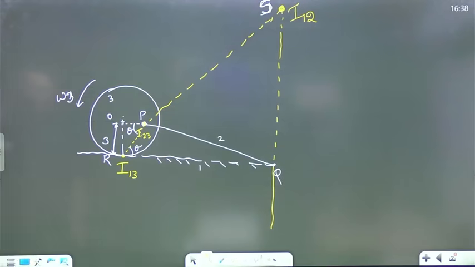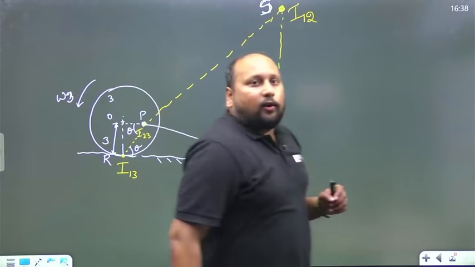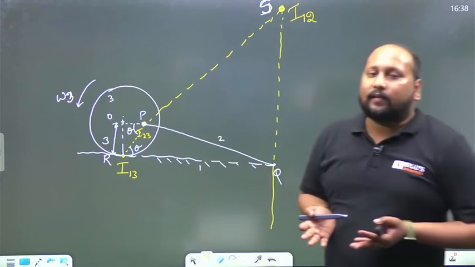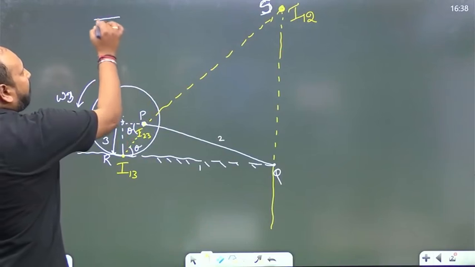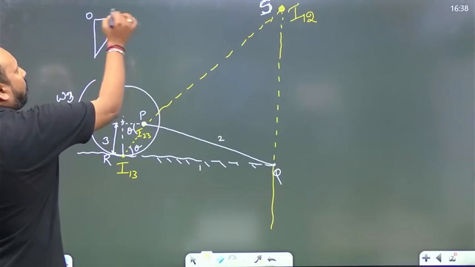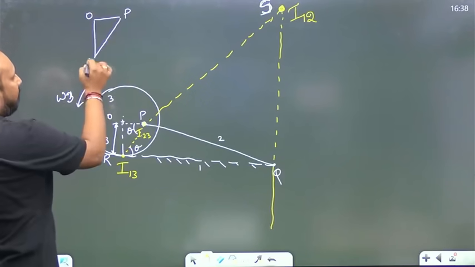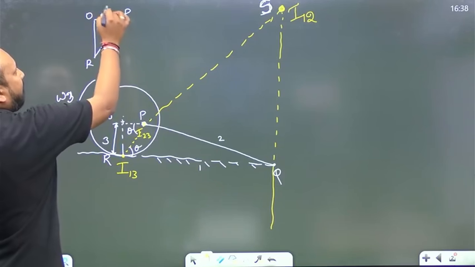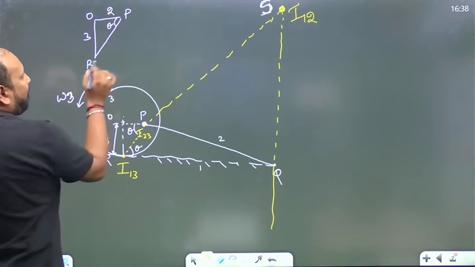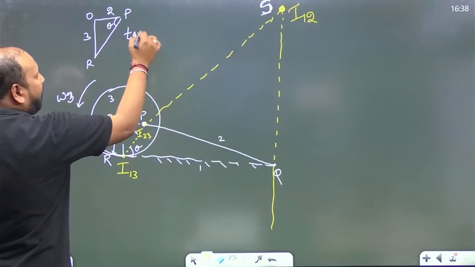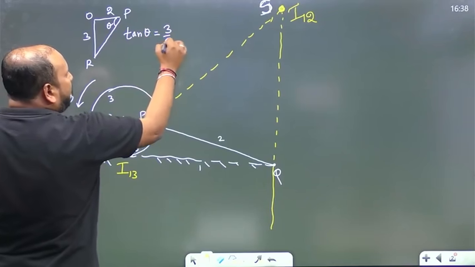Now it's pure geometry, right? So if you take this triangle O, P and R, this is theta, this is 2, this is 3. So from here, what is the value of tan theta? Tan theta is equal to 3 by 2.